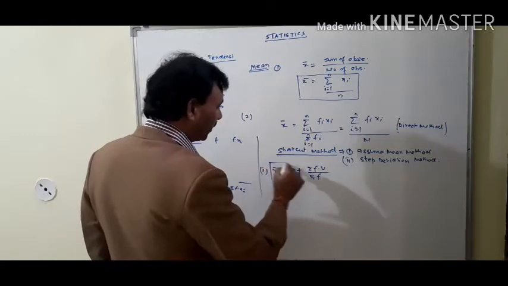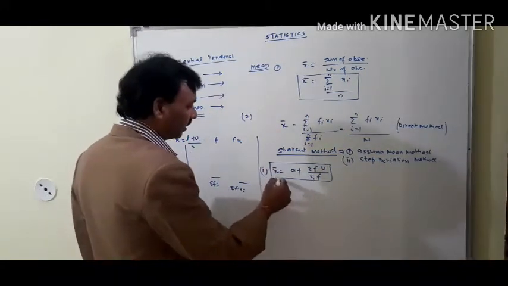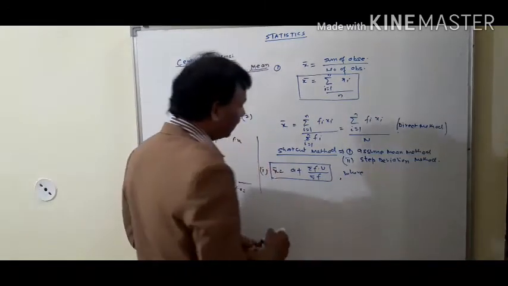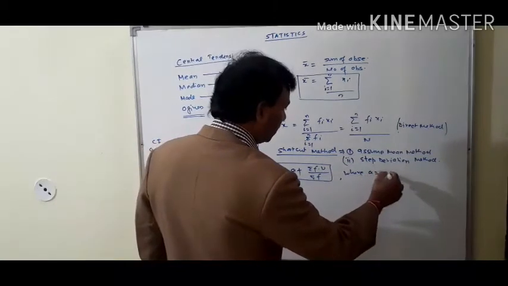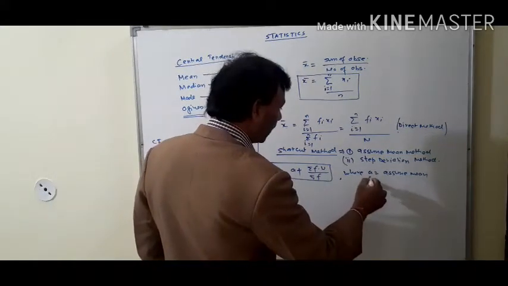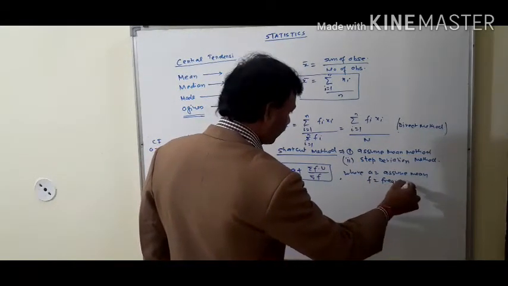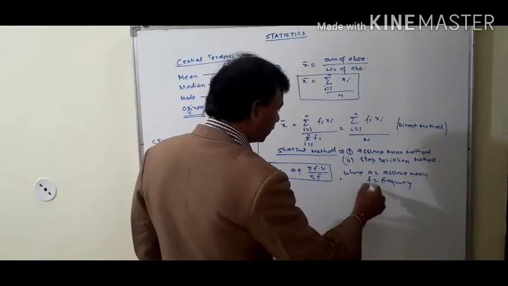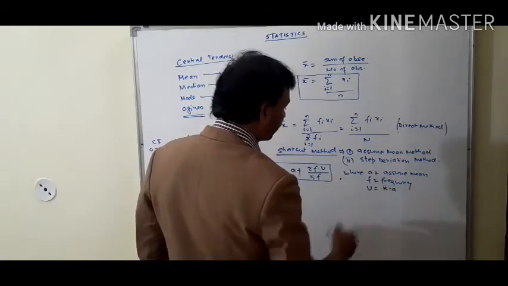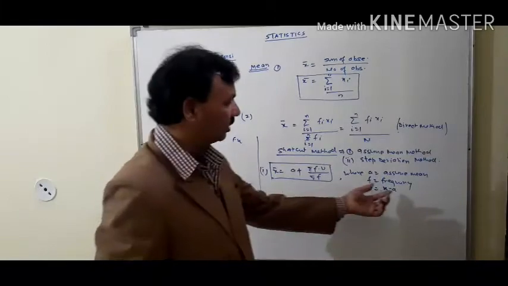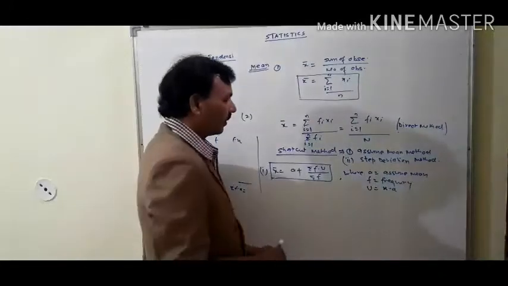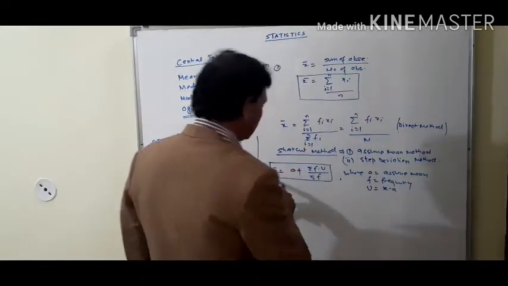This is the formula for finding the mean by the assume mean method, where a equal to the assume mean, f equal to frequency, and u equal to x minus a. That means the assume mean is subtracted from each observation. This is known as the assume mean method.